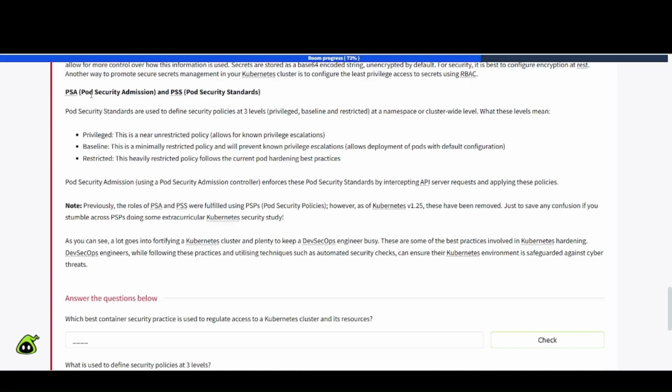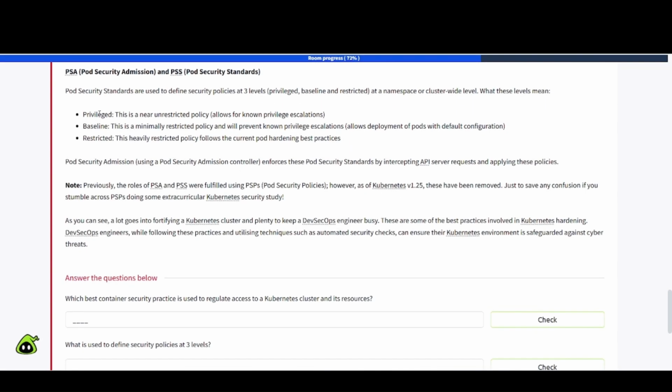PSA, which is Pod Security Admission, and PSS, which is Pod Security Standards. Pod Security Standards are used to define security policies at 3 levels: privileged, baseline, and restricted, at namespace or cluster-wide level. What these levels mean: Privileged, since this is a near unrestricted policy, allows for known privilege escalations. Baseline is a minimally restricted policy and it will prevent known privilege escalations. Allows deployment of pods with default configuration. We have restricted. This heavily restricted policy follows the current pod hardening best practices.